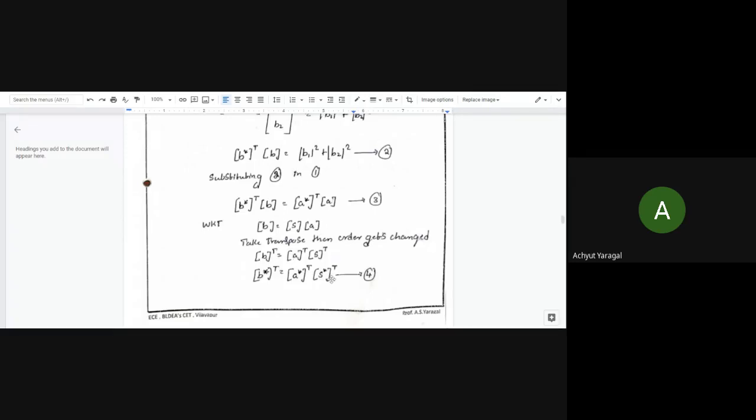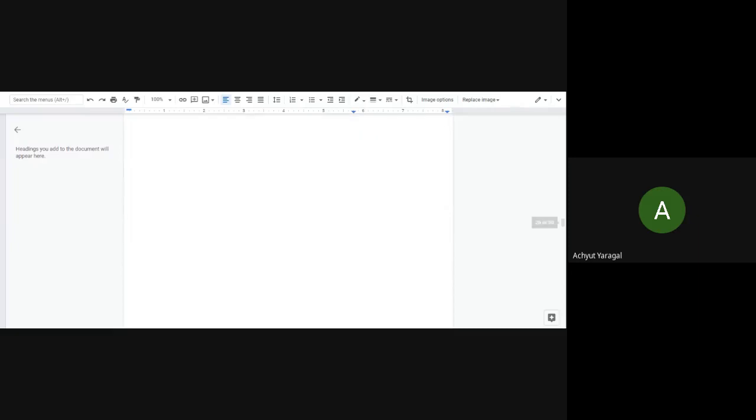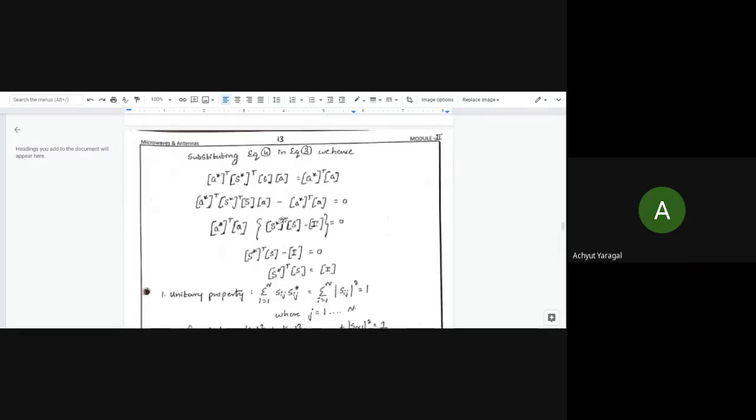Then let us take the conjugate of this equation, and we will have equation number 4. Now substituting equation number 4 in equation number 3, what are we going to get? Let us substitute the terms for b conjugate transpose into equation 3, and b is equal to s into a should also be substituted in equation 3. Finally we are going to get this equation: a conjugate transpose into s star transpose s into a is equal to a star